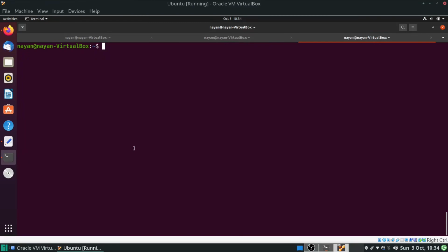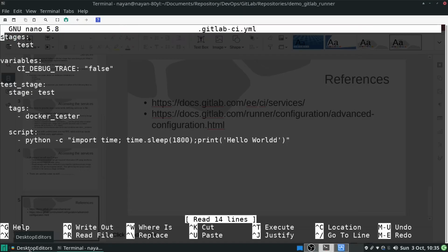One thing that I would like to say over here is, till now I haven't made any changes in my .gitlab-ci.yml file related to Docker executor and its services keyword. So if you see over here, I haven't made any changes to use Docker executor or its services keyword.